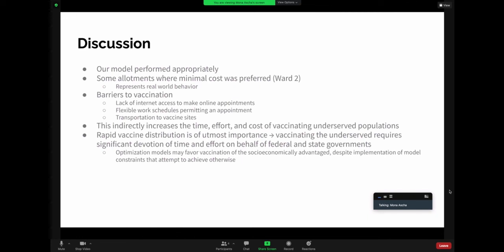General barriers to vaccine distribution include lack of internet access to make online appointments, flexible work schedules that permit attending an appointment, and transportation to vaccination sites. These barriers will indirectly increase the time, effort, and cost of vaccinating underserved populations. In addition, rapid vaccine distribution is of utmost importance, and vaccinating the underserved requires significant devotion of time and effort on behalf of federal and state governments. Therefore, optimization models may favor vaccination of the socioeconomically advantaged despite implementation of model constraints that attempt to achieve otherwise.